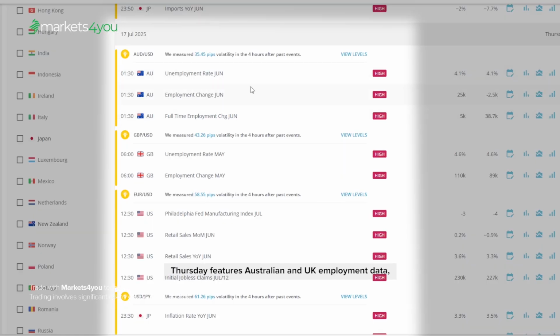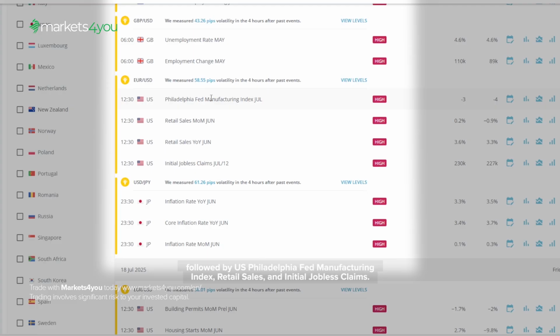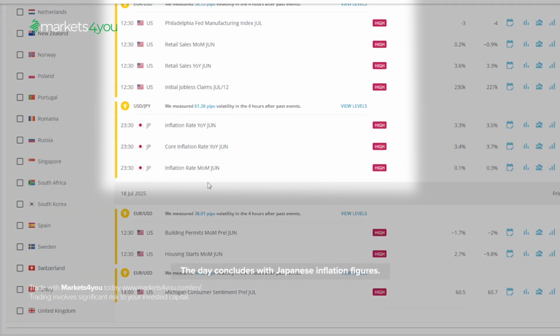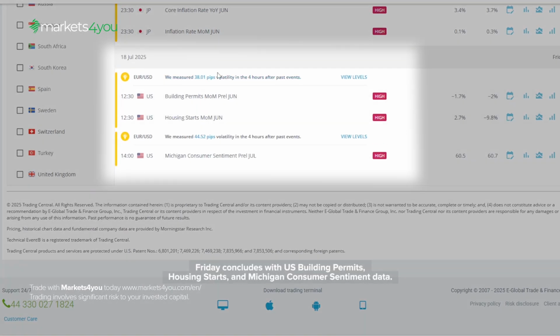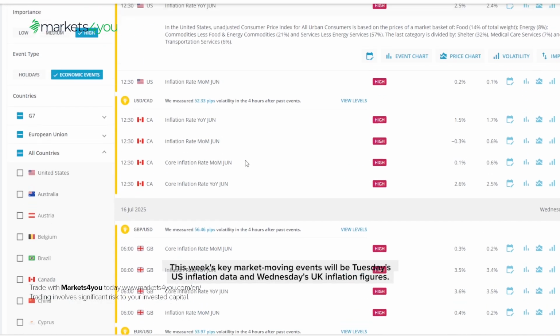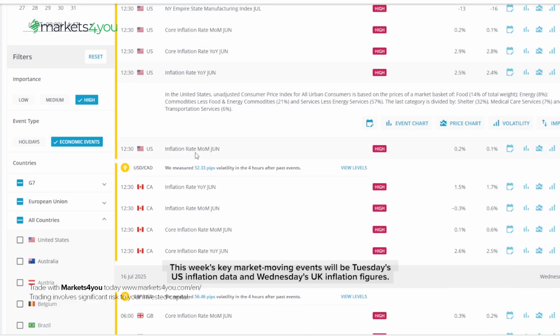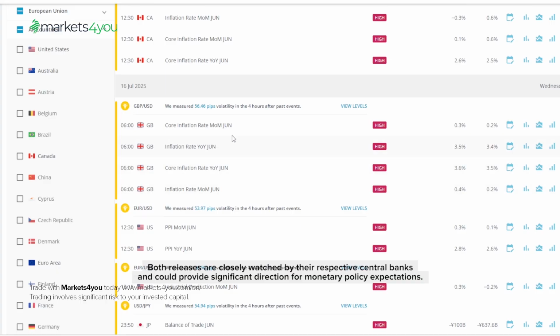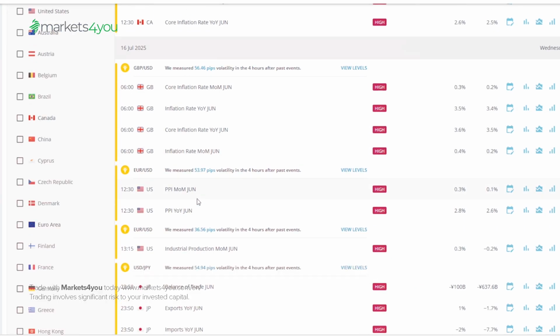Thursday features Australian and UK employment data, followed by US Philadelphia Fed Manufacturing Index, retail sales, and initial jobless claims. The day concludes with Japanese inflation figures. Friday concludes with US building permits, housing starts, and Michigan consumer sentiment data. This week's key market-moving events will be Tuesday's US inflation data and Wednesday's UK inflation figures. Both releases are closely watched by their respective central banks and could provide significant direction for monetary policy expectations.